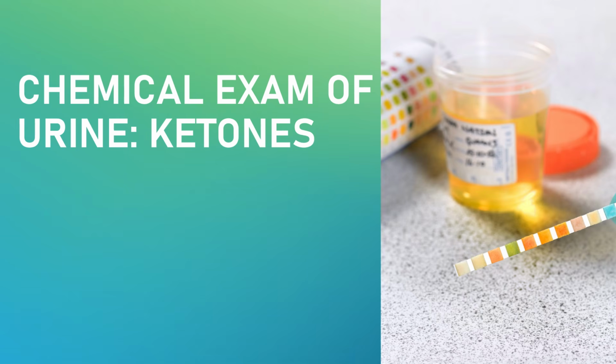Anyway, we will take a look at your ketone bodies today. Still on the chemical examination of urine, we will look at your ketone bodies. Please note that your ketone bodies identify three intermediate products of fatty acid metabolism, which are your acetoacetate or acetoacetic acid, your beta hydroxybutyrate or beta hydroxybutyric acid, and your acetone. These are incomplete products of fatty acid metabolism.